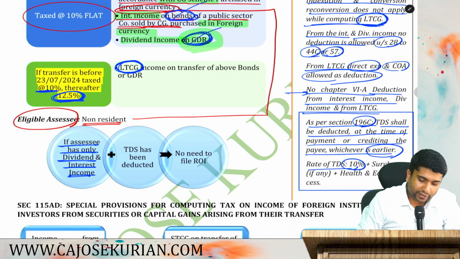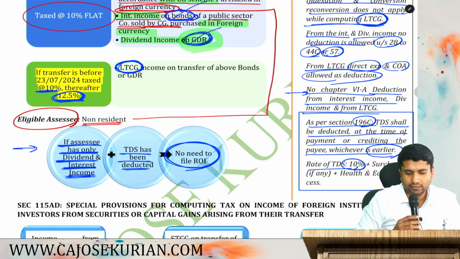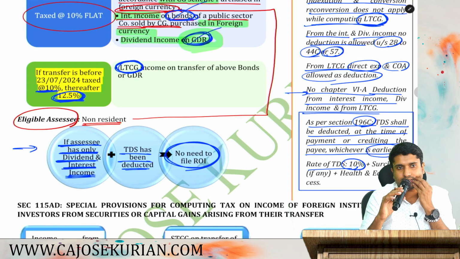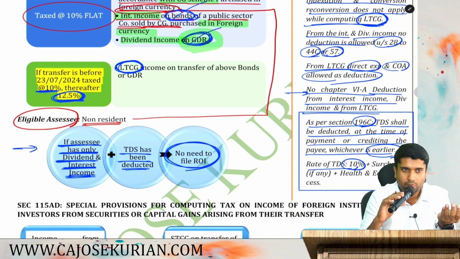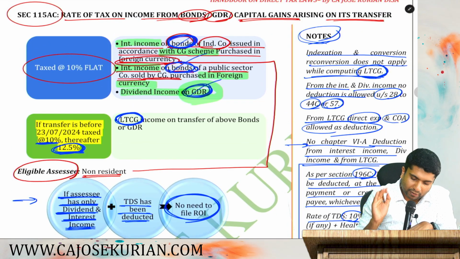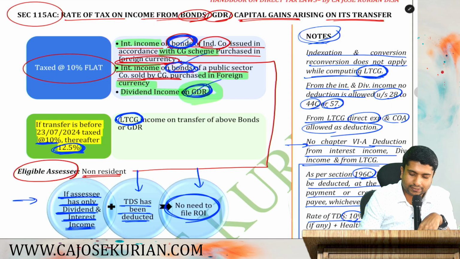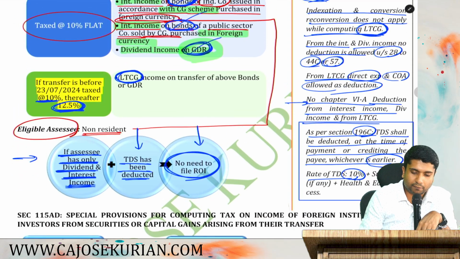So there is one more benefit over here. If the assessee has only dividend and interest income and TDS has been deducted, then no need to file any return. Here, they are giving a benefit to the non-residents. Say the non-resident does not have any other income. You only have this income which is mentioned under 115AB, AC, plus TDS has been correctly deducted. Then that non-resident is not required to file any return. He has been absolved from the return filing requirement as well.